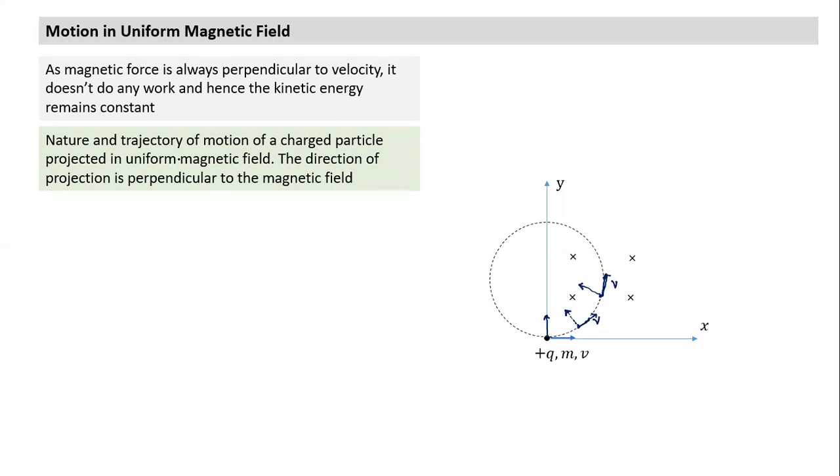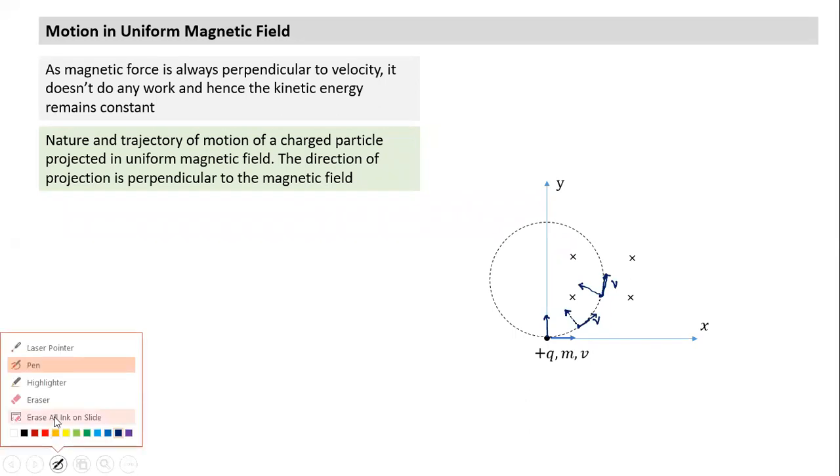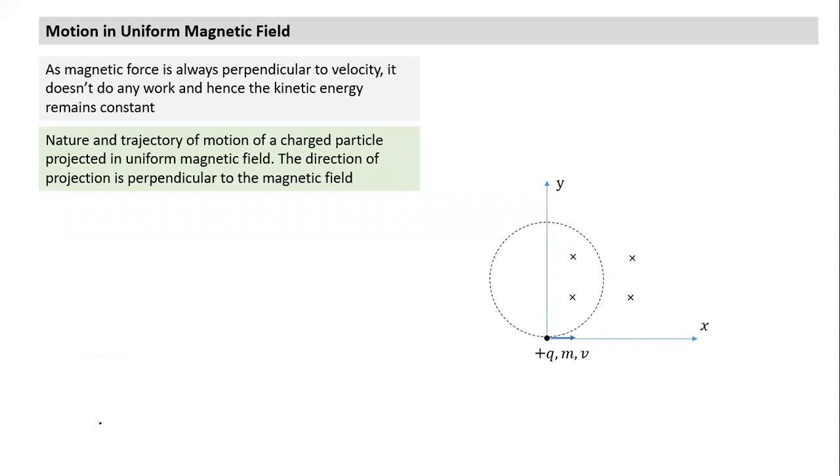So from here also, the nature and trajectory of motion of a charged particle projected in a uniform magnetic field, in a direction perpendicular to the direction of magnetic field, is that it will move in a circular path. If it is a circular path, we'll apply the properties of circular path. Which parameters are important in case of circular path? What is the radius? Where is the center? Omega, time period, frequency. All those terms we can arrive at. Can we find out those terms? Yes, we can easily find out.